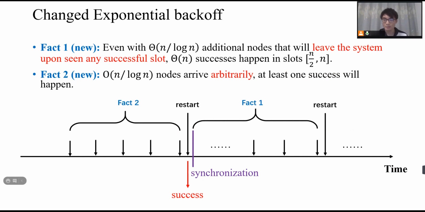To summarize, let's put the two facts together. The remaining problem is how to reduce the contention resolution problem to the two facts. I want to focus on this because it is the same as the recent paper. Basically, they use fact 2 to generate at least one success and use this success as a signal to do a synchronization for all the nodes that were injected in the previous phase. And those nodes will use fact 1 to generate enough successes. And that's how it works.